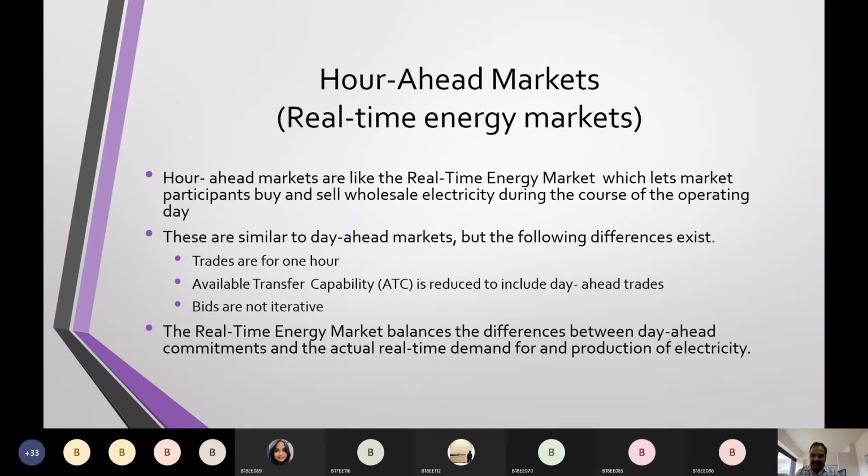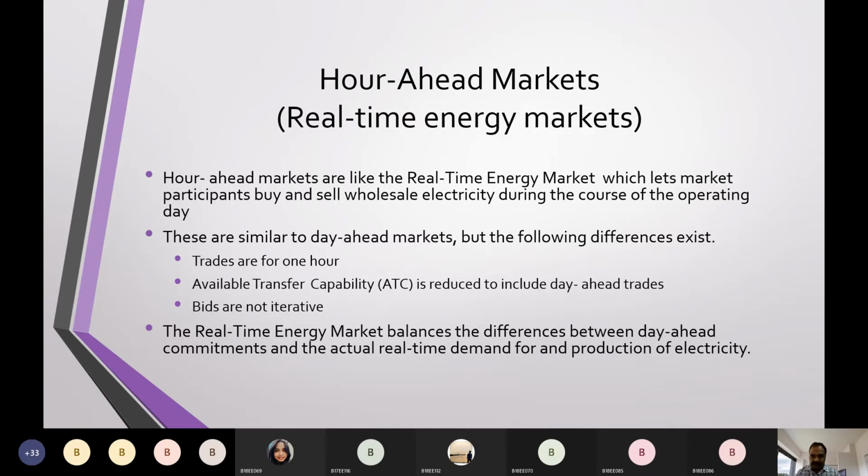ATC, available transfer capability, is the available capacity on the transmission network. So if somebody comes in suddenly and says that he wants power, transmission lines must be available, because they will already be scheduled, isn't it? So that's why a part of the transmission facility is always set aside for handling these day ahead markets and hour ahead markets.